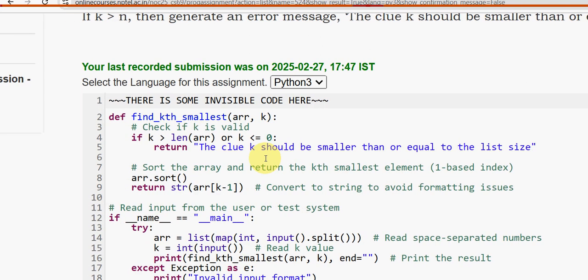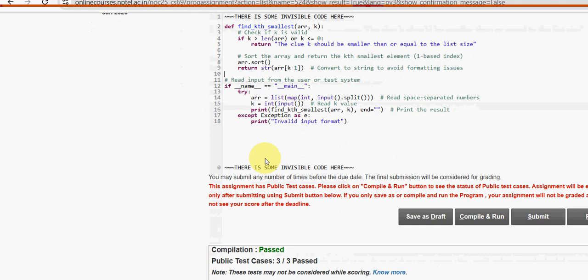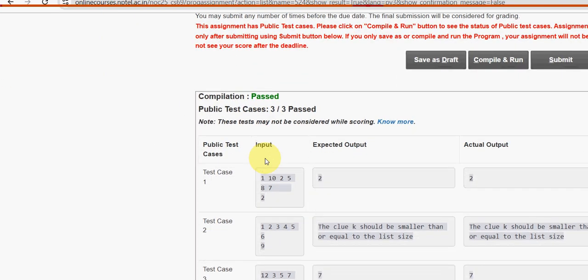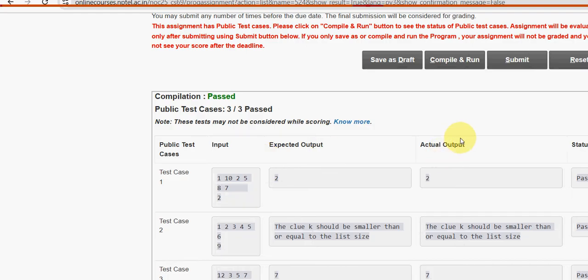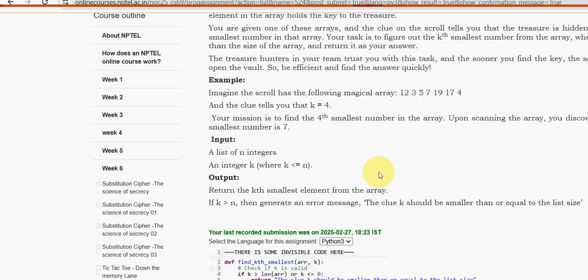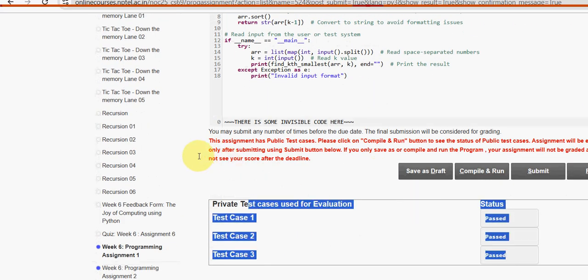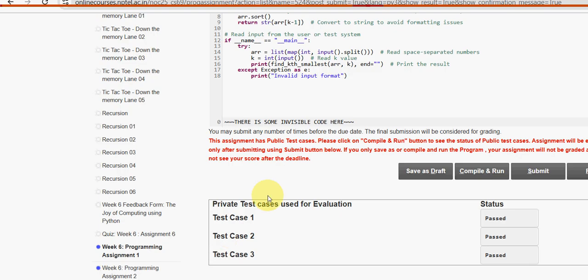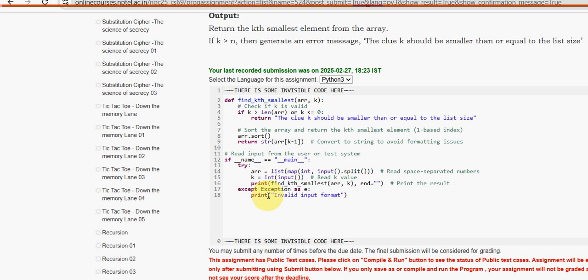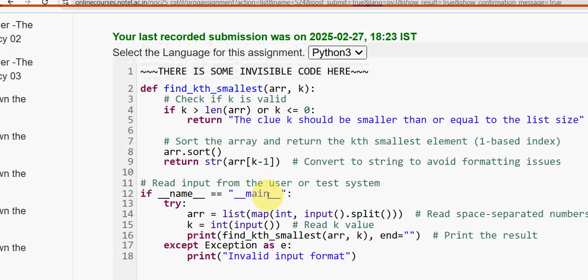Now, let's execute that. I have already executed that. It gave me the correct answer as well. Here you can see all the test cases are passed, right? Now, let's click on submit button to check public test cases. These three also passed. So, our solution is 100% correct. Once again, check this, guys. This is the code.